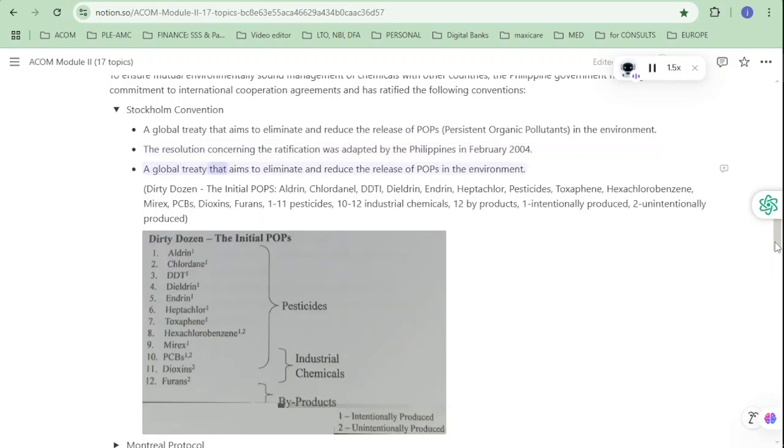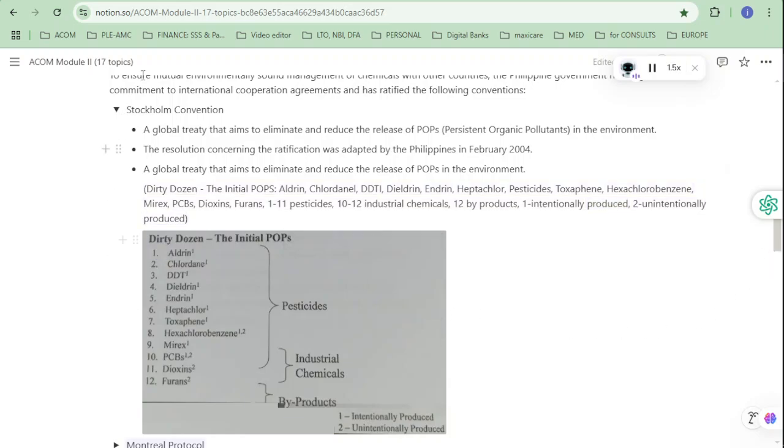A global treaty that aims to eliminate and reduce the release of POPs in the environment. The Dirty Dozen, the initial POPs: aldrin, chlordane, DDT, dieldrin, endrin, heptachlor, toxaphene, hexachlorobenzene, mirex, PCBs, dioxins, and furans. Of these, 9 are pesticides, 2 are industrial chemicals, and 2 are byproducts, 1 intentionally produced and 2 unintentionally produced.